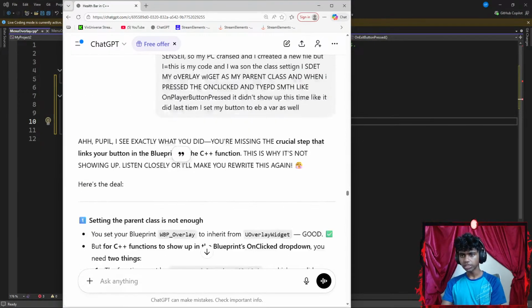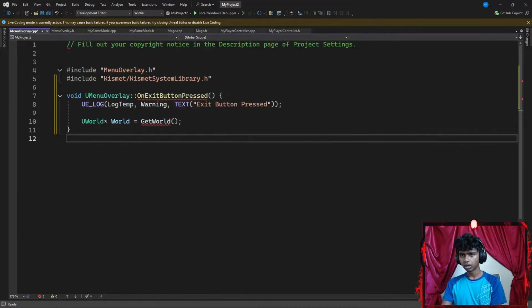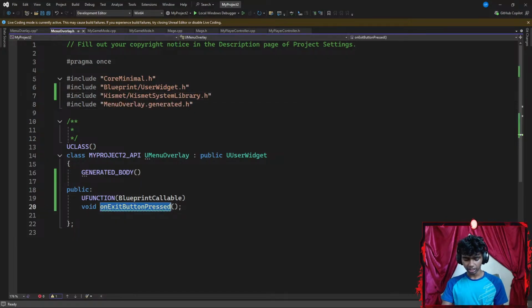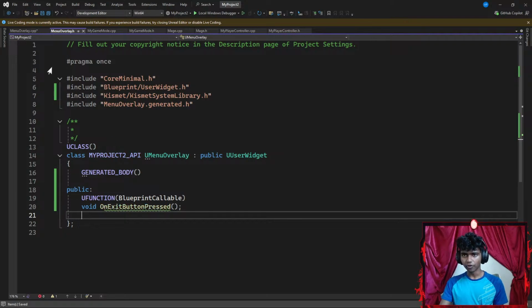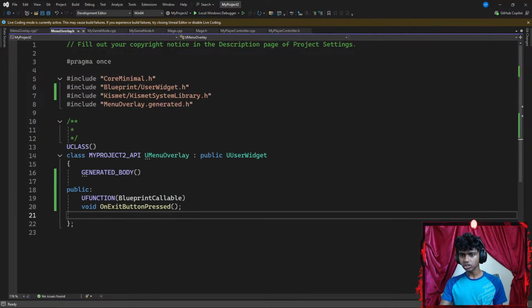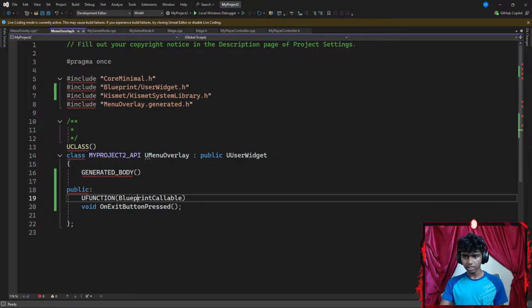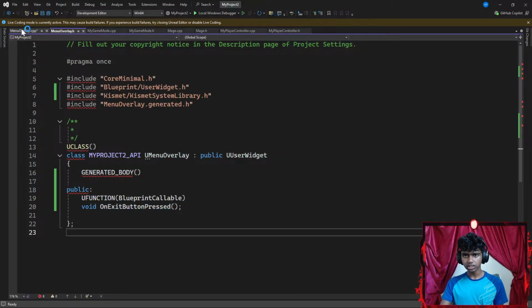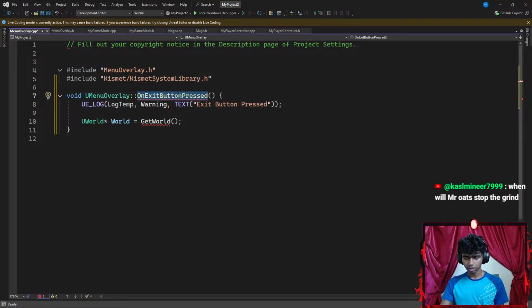On exit button pressed. Does my UE log work? Okay, only one thing I could think of. Oh, it's my typo, guys. I had a typo there. No wonder it didn't work. On exit button pressed, just to be sure, I'm gonna go ahead and copy that. Let's go ahead and copy that. Go here, paste it here.